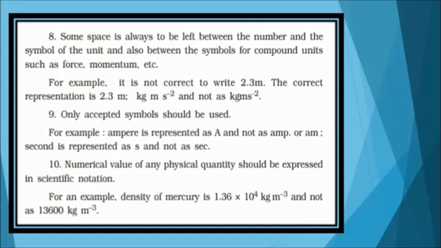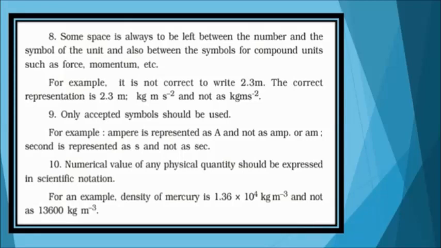The correct representation is 2.3 m; kg m s^-2, and not as kgms^-2. Only accepted symbols should be used. For example, ampere is represented as capital A and not as AMP or AM. Any short form should not be used.